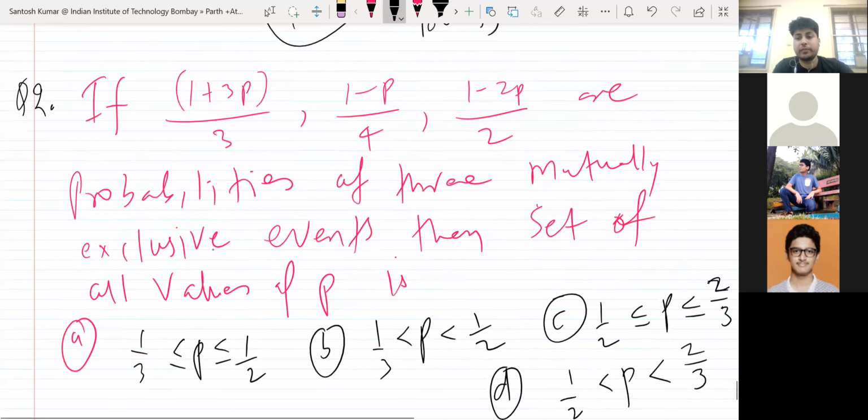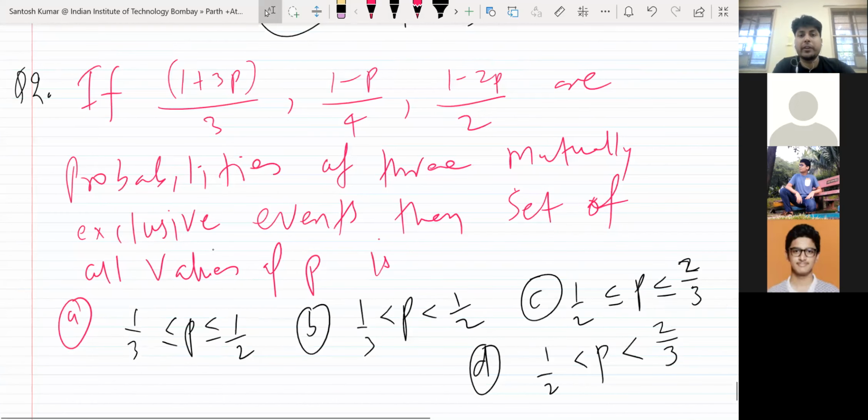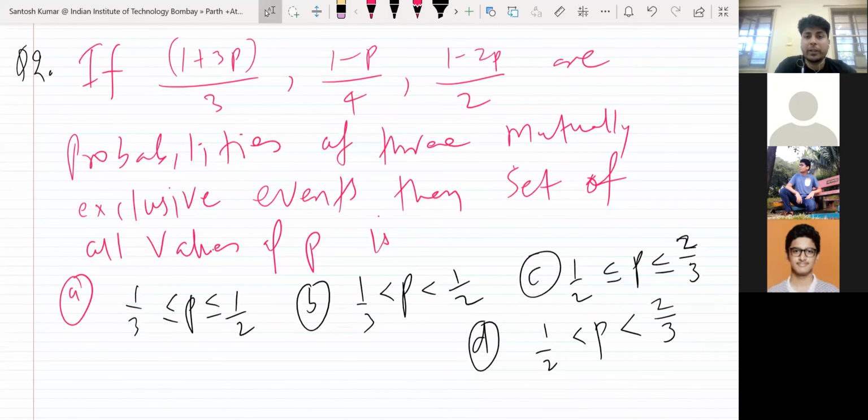Okay, try this. Whatever questions I'm writing are asked in either mains or advanced or some other entrance exam. So all these questions are asked somewhere. This question is also asked in the mains exam. You can check the paper. So you think and try.